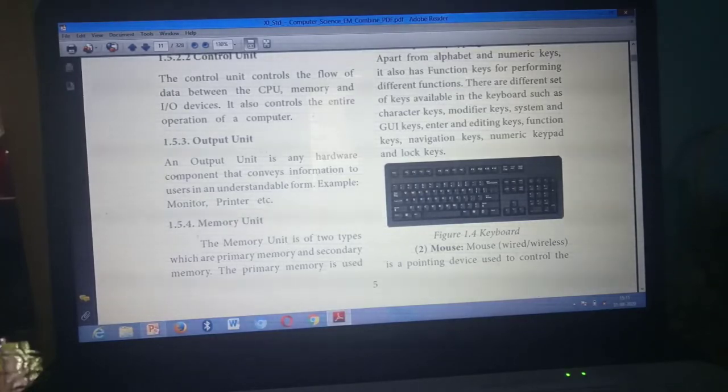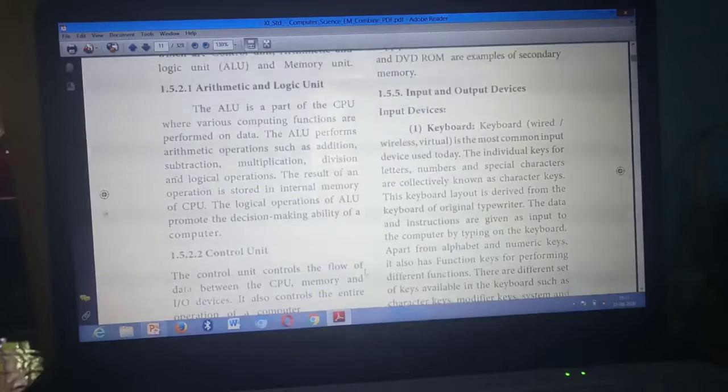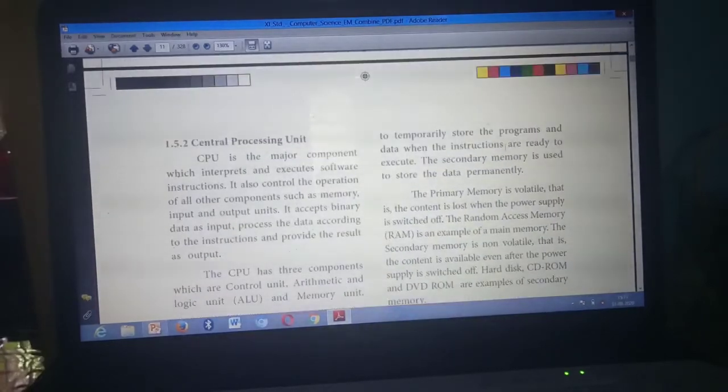Then the second point, from here you need to mark. Sixth question, here you need to mark. The memory unit is of 2 types, which are primary memory and secondary memory. Then primary memory is used to temporarily store programs. That's enough. This, no need: and data when instructions are ready to execute. Up to this.